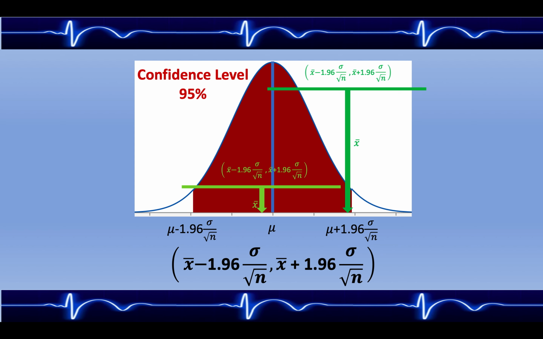Another scenario would be a sample mean in which x bar is further away than indicated in our formula. So when we created our interval, it did not extend left and right far enough to include the mean. It's important to note that 95% of all samples will result with sample means x bar within this red range. However, 5% of all samples will be like the red interval here and will not actually include the mean that we're trying to estimate. And this is what is meant by 95% confidence.